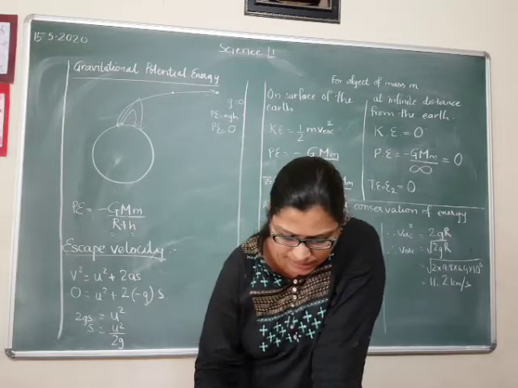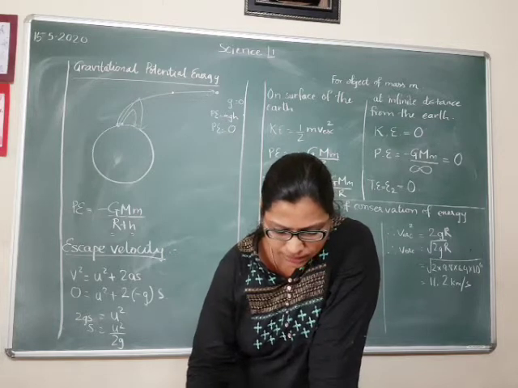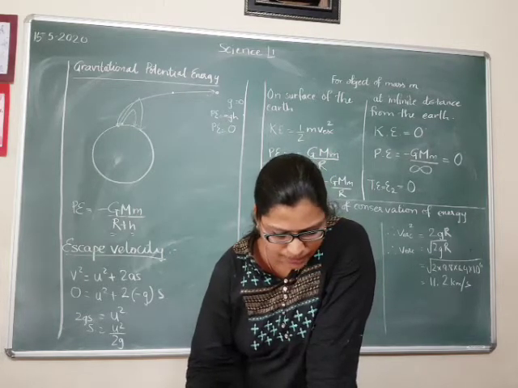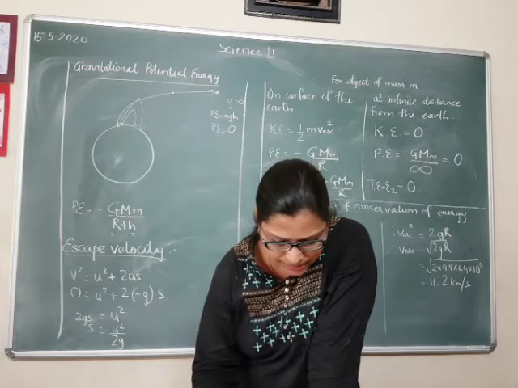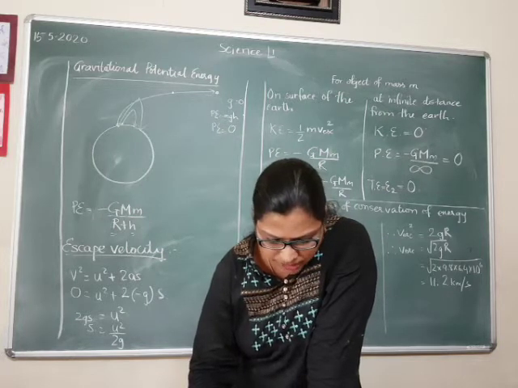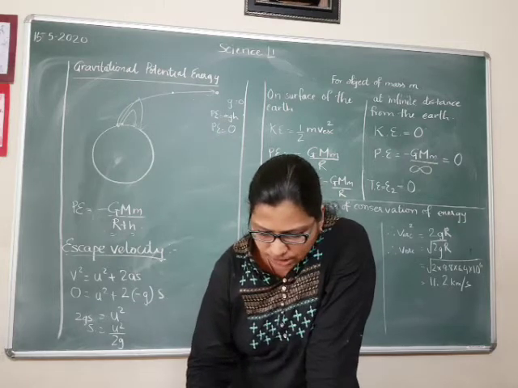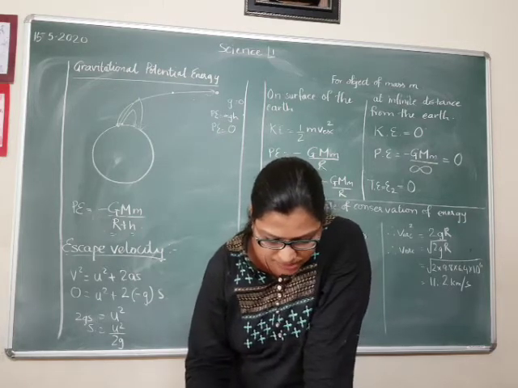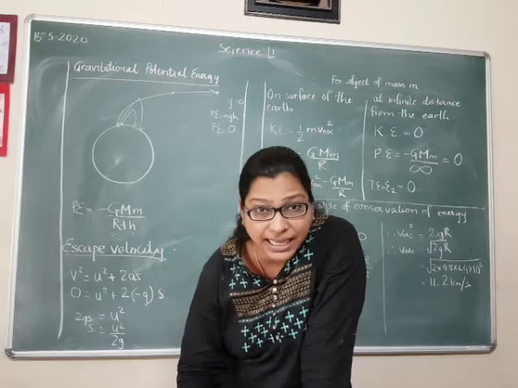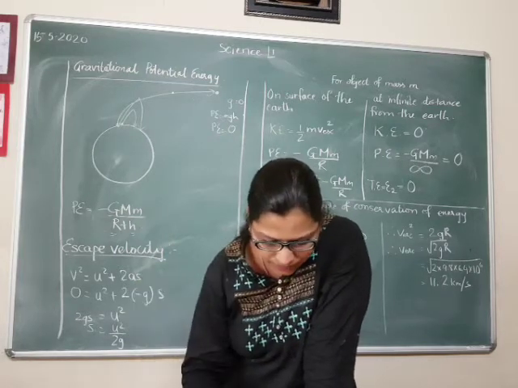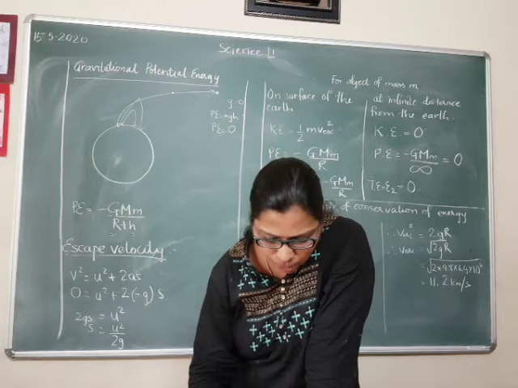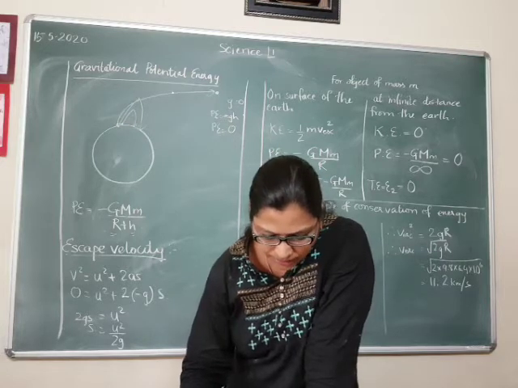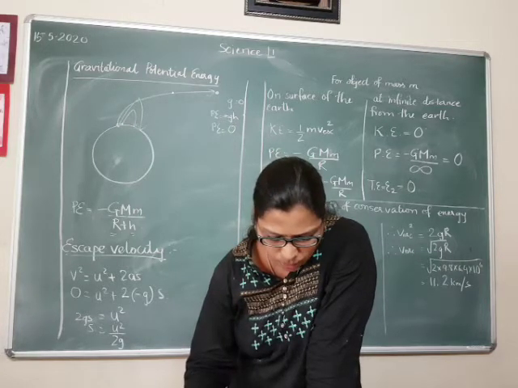Thus higher the initial velocity u, the larger is the height reached by the ball. The reason for this is that higher the initial velocity, the ball will oppose the gravity of the earth more, and larger will be the height to which it can reach. We have seen that the value of g keeps decreasing as we go higher above the surface of the earth. Thus the force pulling the ball downward decreases as the ball goes up.